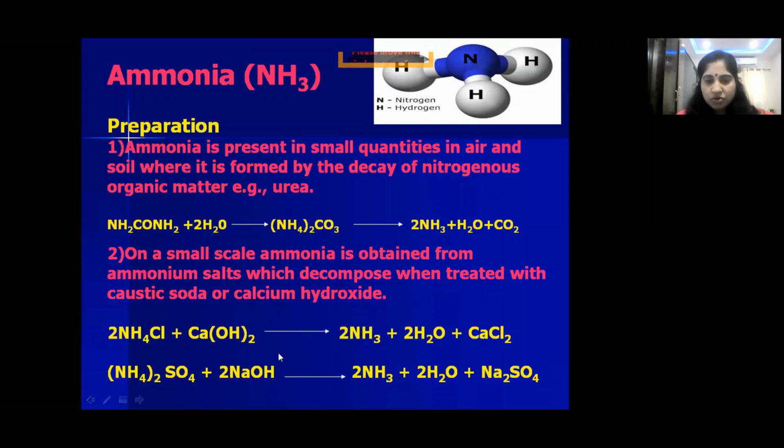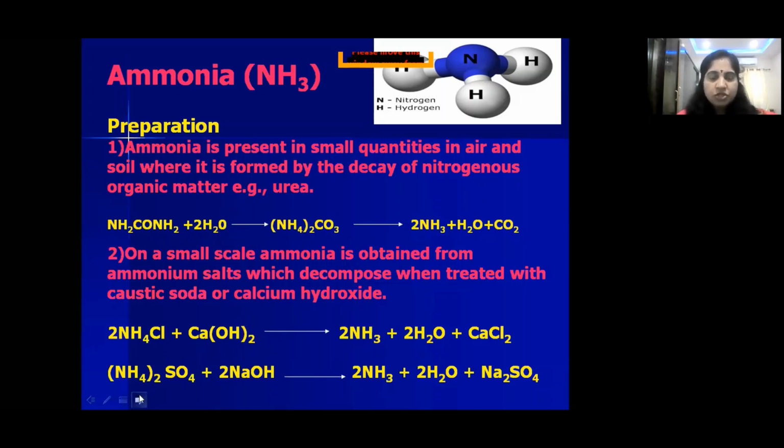Ammonium sulfate treated with caustic soda gives ammonia plus water plus sodium sulfate. So this is the naturally occurring method, and these are the laboratory methods.